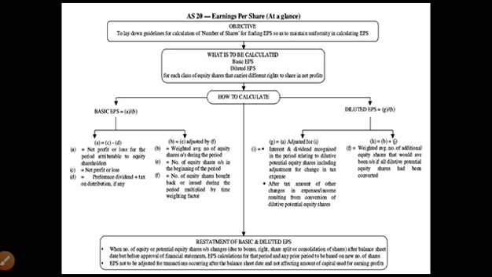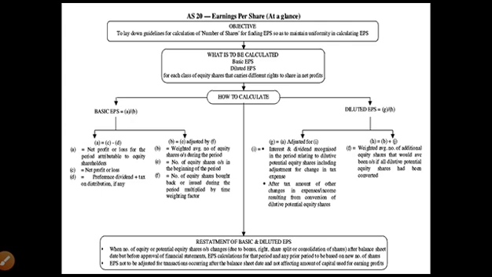Now if you just look at this figure, the basic objective of this accounting standard is to calculate the earning per share. And as per this accounting standard, what is to be calculated? The basic earning per share and diluted earning per share have to be calculated for each class of equity shares that carries different rights to shares in the net profit. Now there are different types of equity shares, for example convertible equity shares and non-convertible equity shares. So depending upon the type of equity share, we have to calculate the basic as well as diluted earning per share.